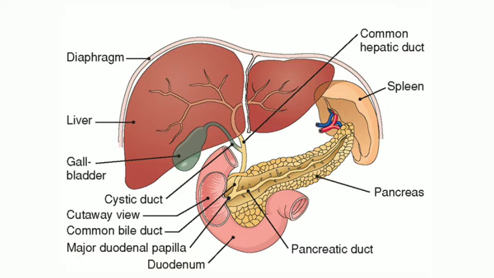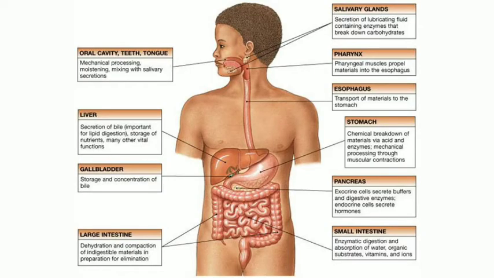It does not contain any enzyme, and that's why it has no chemical action on food, but it has the action of emulsification of fat, which means breaking down of fat molecules into small globules.